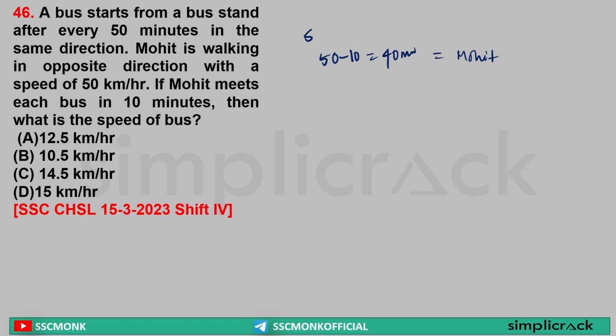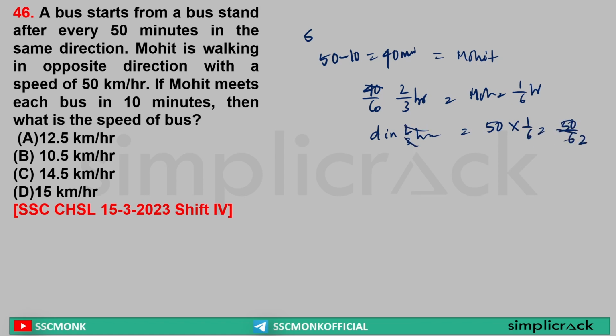Now it is saying distance covered by bus. Distance covered by bus will be equal to what? Distance covered in 40 minutes, that is 40 by 60 hours, or 2 by 3 hours, which will be equal to Mohit covered the same distance in 10 minutes, that means 1 by 6 hours. Right? Now, sir, we know distance in 2 by 3 hour is equal to Mohit's speed, that is 50 km per hour, in 1 by 6 hour, that is 50 by 6. So 3 2s are 6, 2 25s are 50. So distance is equal to 25 by 2, that is 12.5 kilometer. So the speed of the bus is equal to what? 12.5 kilometer per hour. We just did simple calculation.